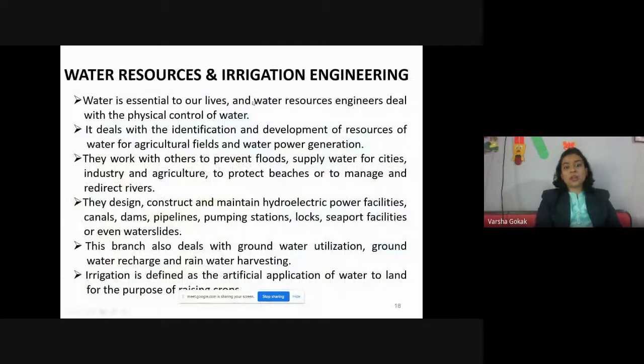So water is essential to our lives, and water resources engineering deals with the physical control of water, identification and development of resources of water for agricultural fields and water power generation. So power generation is because of the dams, right? So that will be connected to power generation. That is why it is important for civil engineering. So they work with others to prevent floods, supply water for the city, industry, agriculture, etc. They design, construct, and maintain hydroelectric power facilities, canals, dams, pipelines, pumping stations, locks, seaport facilities, etc.